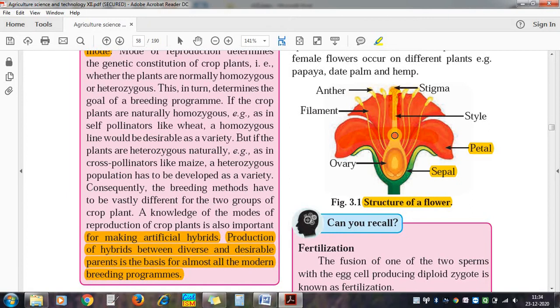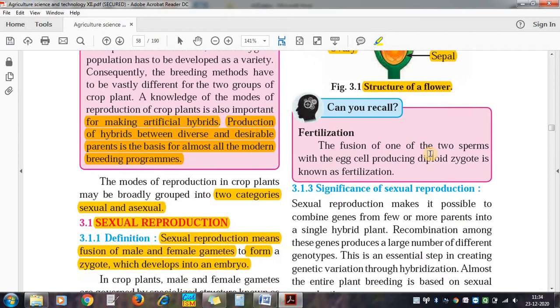Then in the middle of the flower there is one portion that is called the style, and the tip of the style is called the stigma. Then at the bottom this portion is called the ovary, and there are filaments and the anther is also there. So this is the structure of a general flower.